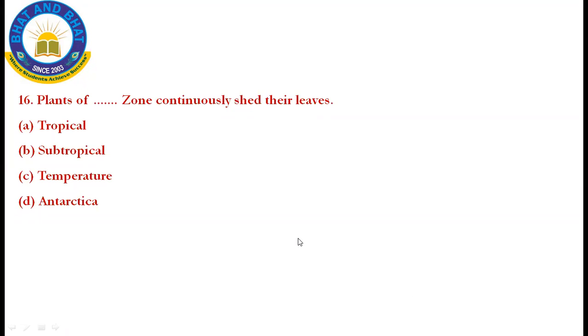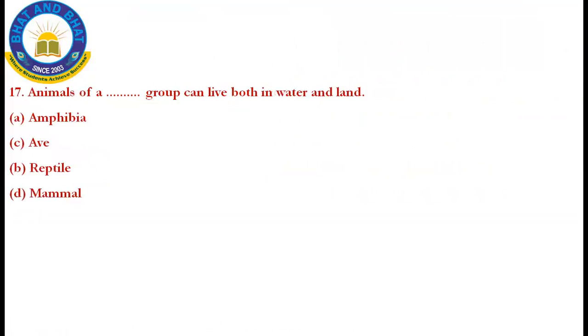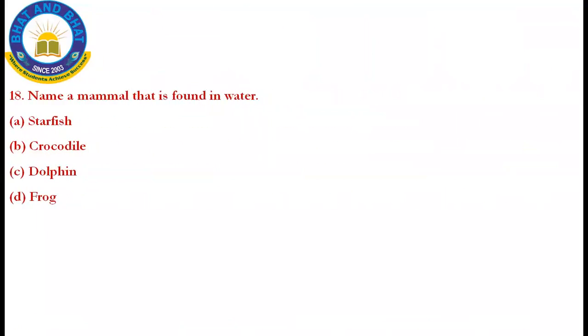So for the 16th question, option B is the correct answer, subtropical. 17th question, animals of a blank group can live both in water and land. Very good question and a very easy question this is. So you all tell me now. Very good. It is amphibians.